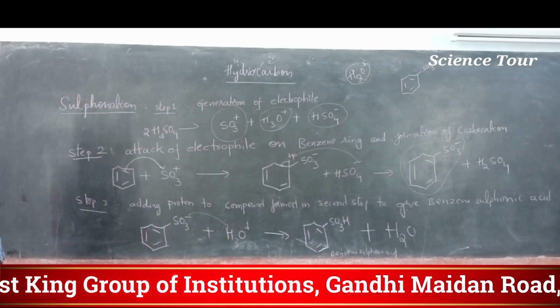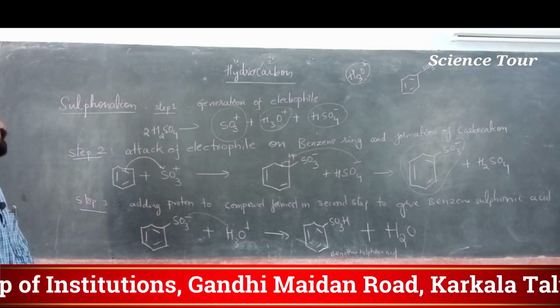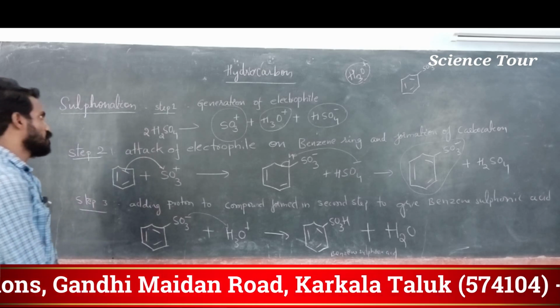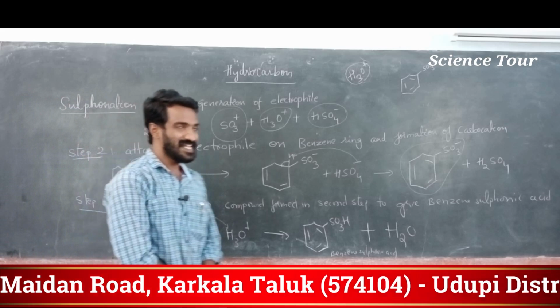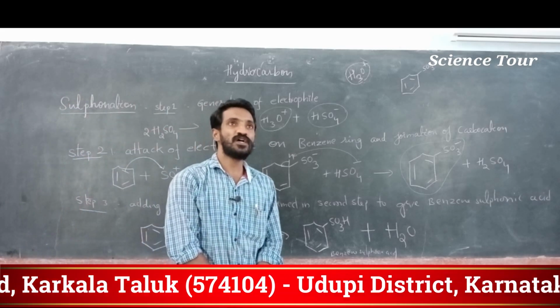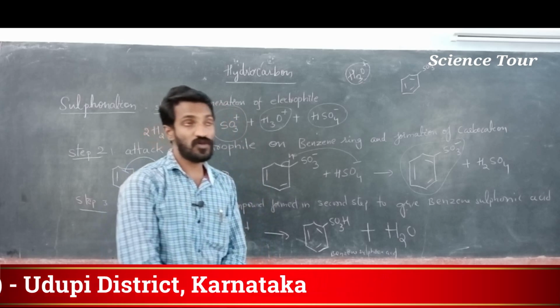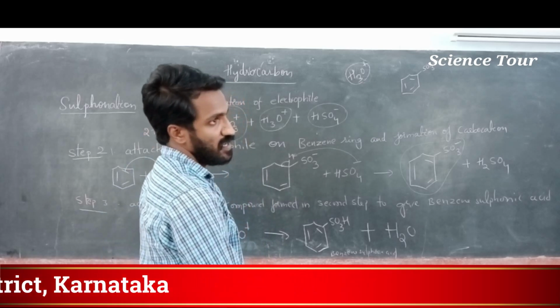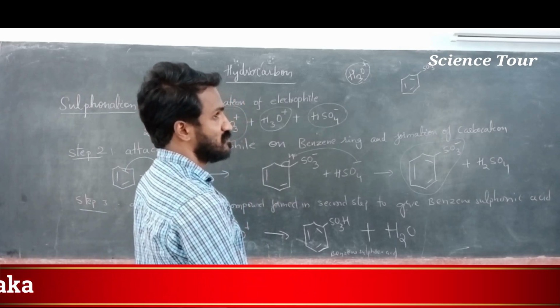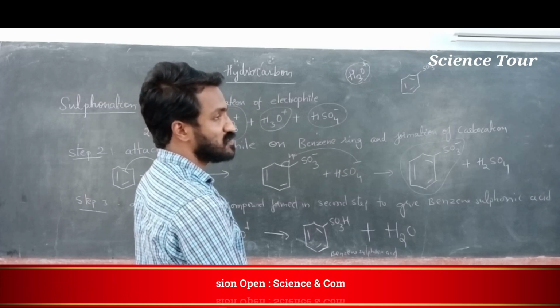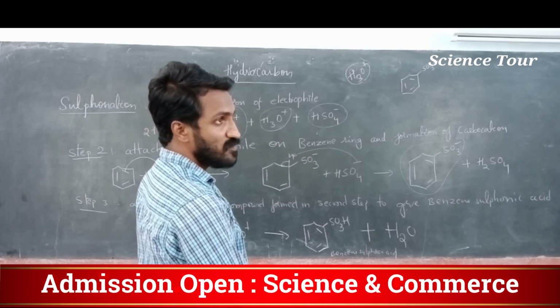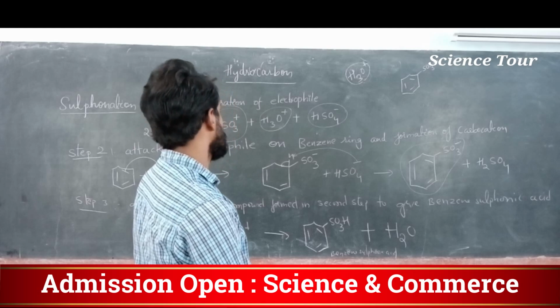My dear students, look at the reaction conditions. First step is generation of electrophile. For generating electrophile, we were using 2 molecules of sulfuric acid, not 1 molecule. That is very important, my dear students.